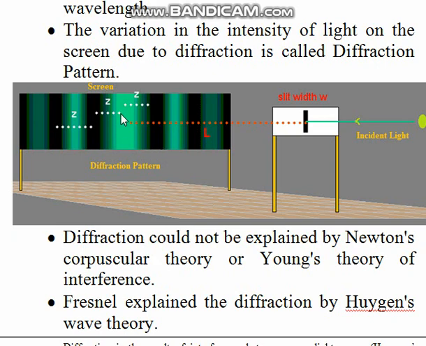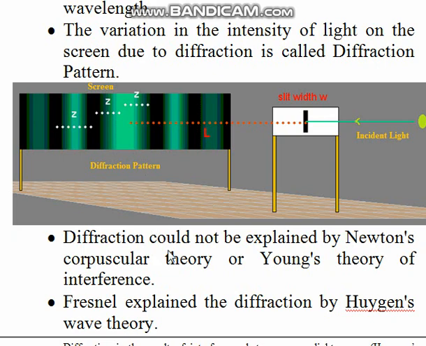In one particular pattern of diffraction we obtain linear fringes, some bright, some dark, alternating in nature, but they have unequal intensity, unequal width, and some other features. So this is the diffraction pattern.